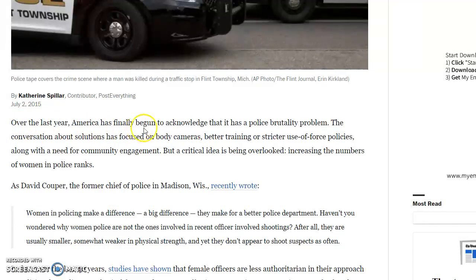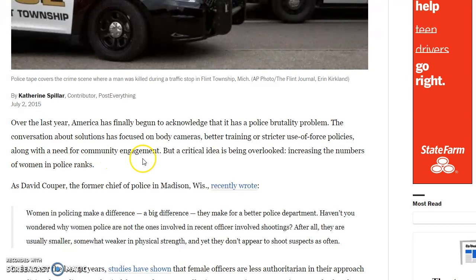Over the last year, America has finally begun to acknowledge that it has a police brutality problem. The conversation about solutions has focused on body cameras, better training, or stricter use of force policies, along with the need for community engagement. But a critical idea is being overlooked: increasing the number of women in police ranks.